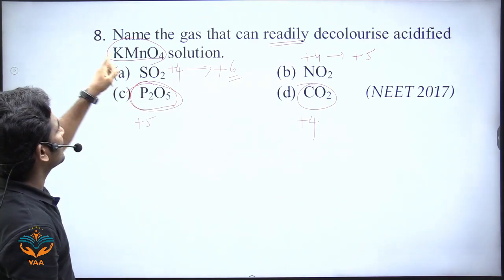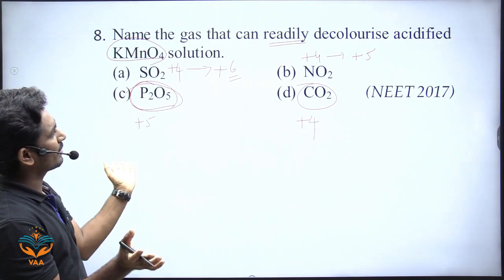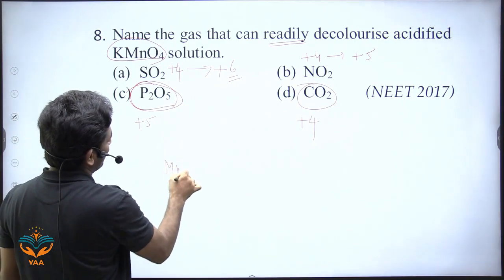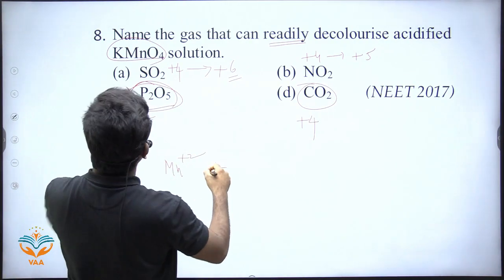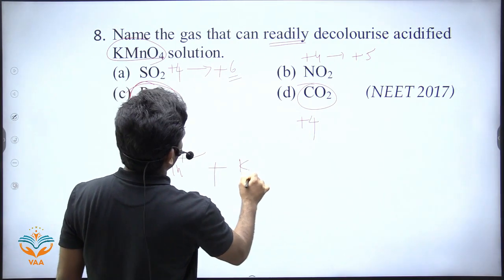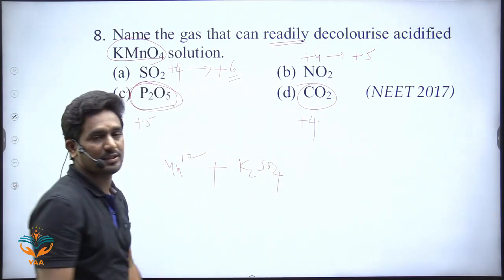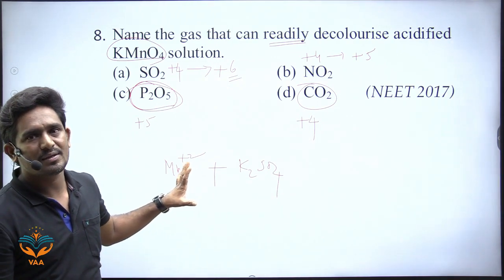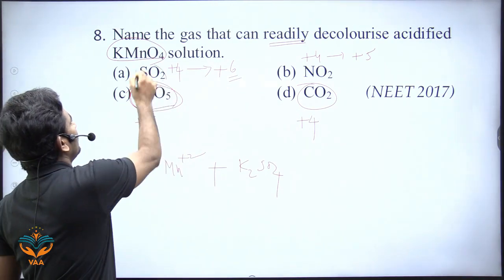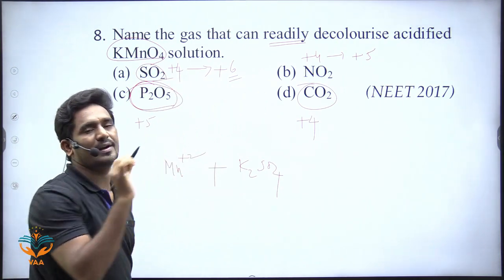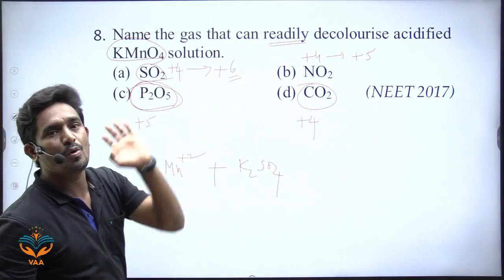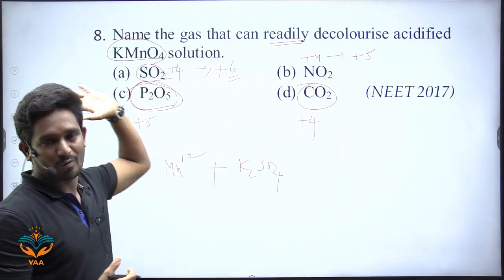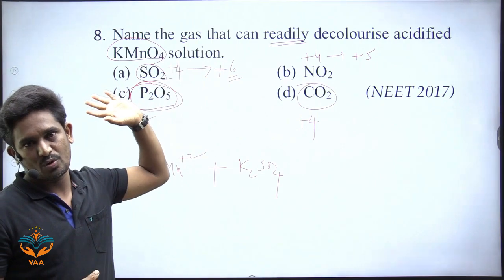KMnO4 is the oxidizing agent, SO2 is the reducing agent. So both will react with each other to form Mn +2, which is colorless, plus K2SO4, which is also a colorless compound. Okay, beta, right? The other one will also react, but the rate of reaction is very low because that is a more electronegative atom. It cannot give electrons easily to KMnO4. Actually, it is less reactive. Okay, right.